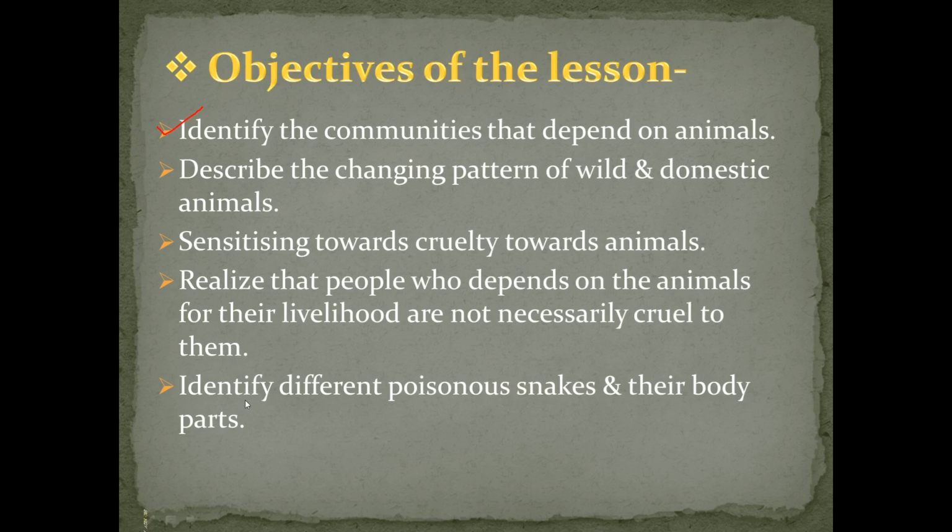Which snakes are poisonous? We have to identify those snakes in this lesson. We will learn about poisonous snakes, and especially we must identify their body parts.